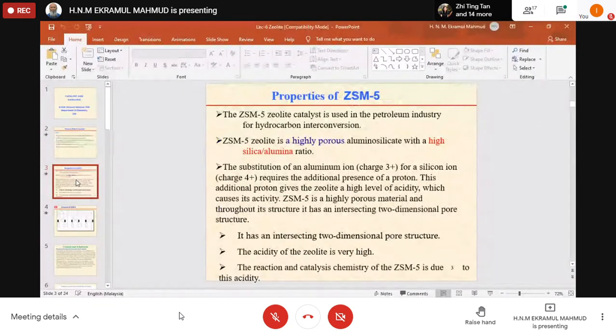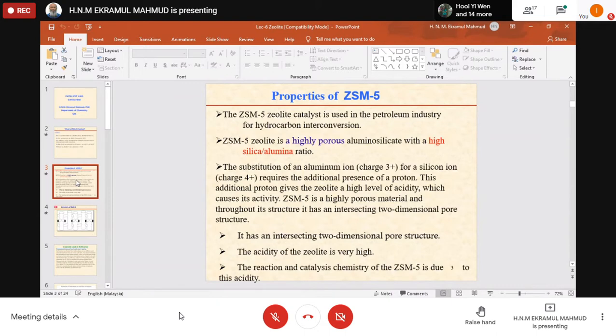So ZSM-5 zeolite catalyst is used in the petroleum industry for hydrocarbon interconversion. All these we discussed before: cyclization, isomerization, catalytic cracking, many of the hydrocarbon processing. That's the conversion of these.